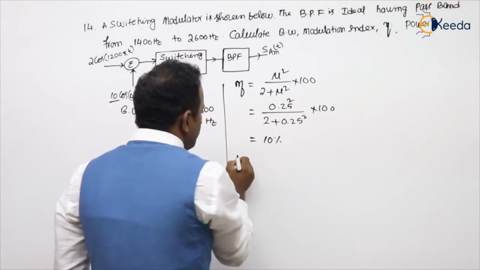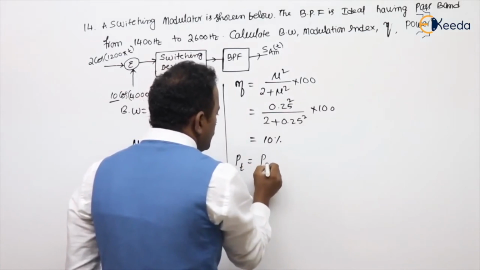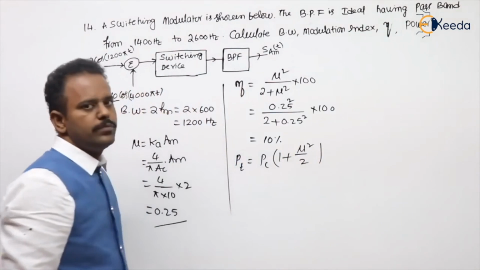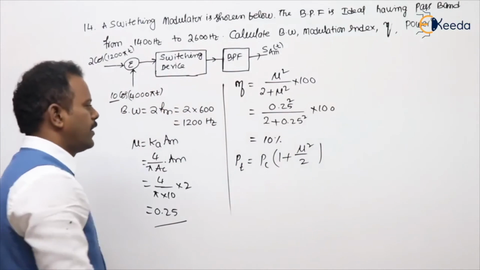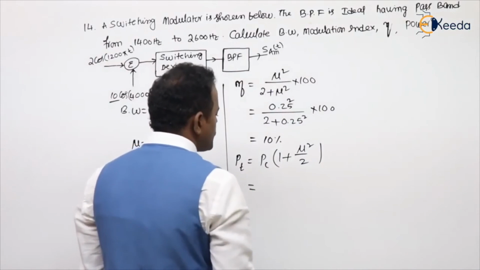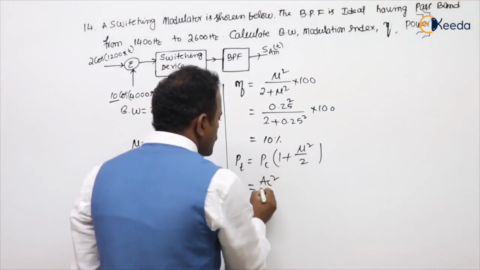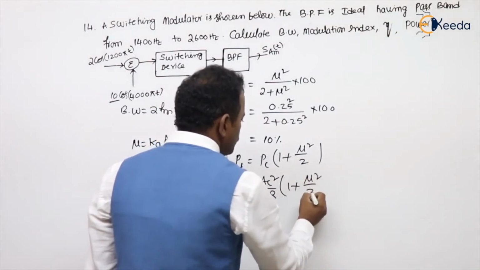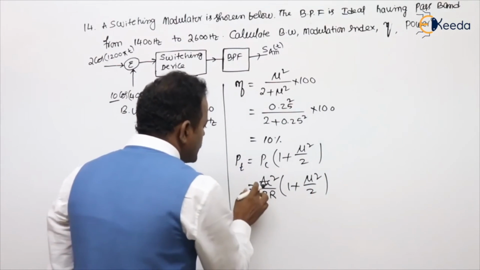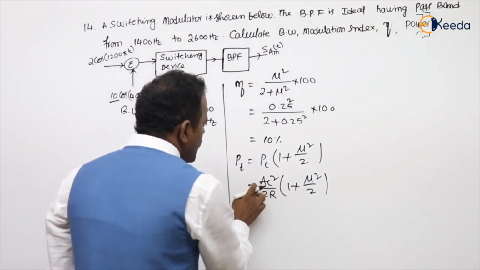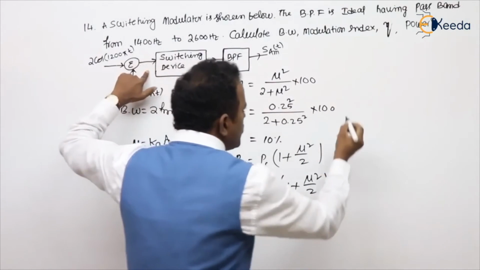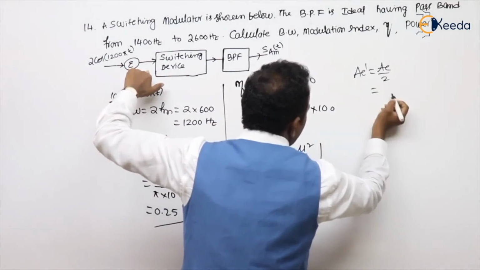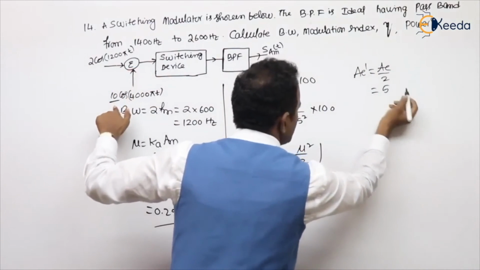Now we need to calculate the power. Total power PT equals PC into 1 plus mu square by 2. Are you getting my point or not? Now, what is the PC value, sir? PC is AC square by 2R into 1 plus mu square by 2. What is the AC value, sir? The new value of AC, because this is a switching modulator. What is the new value of AC? That is called AC dash, which is AC by 2. AC by 2 means AC value 10, 10 by 2 means 5.